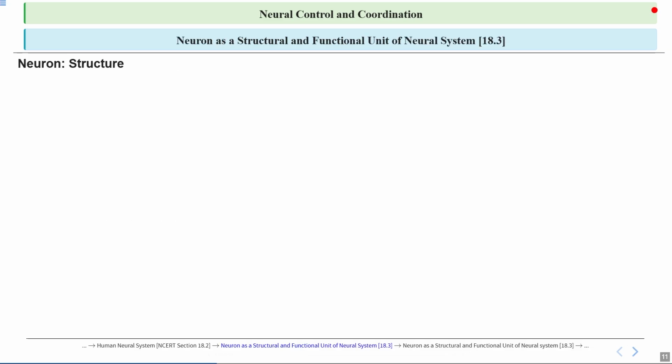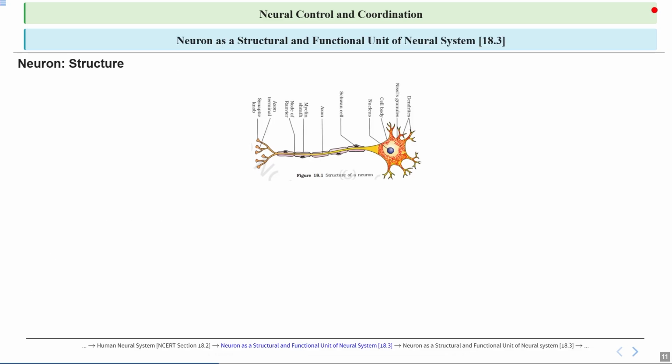So let's talk about the structure of a neuron. You can see the structure of a neuron: dendrites, nucleolus, cell body, nucleus, Schwann cells, axon, myelin sheath, node of Ranvier, axon terminal, and synaptic knob. So all these components of the neuron play a crucial role in transmitting nerve impulses.